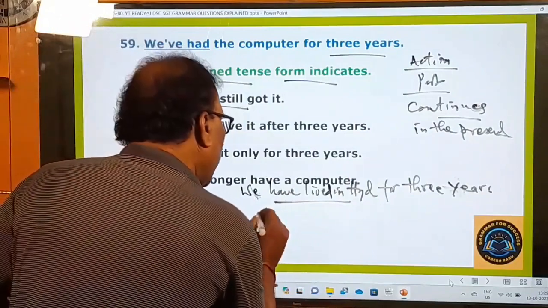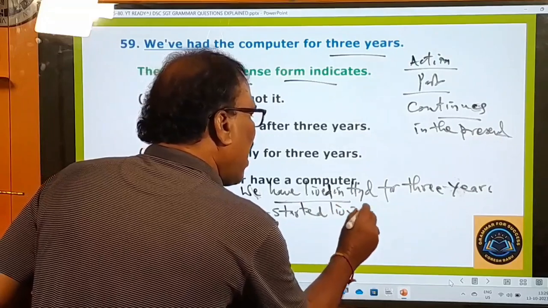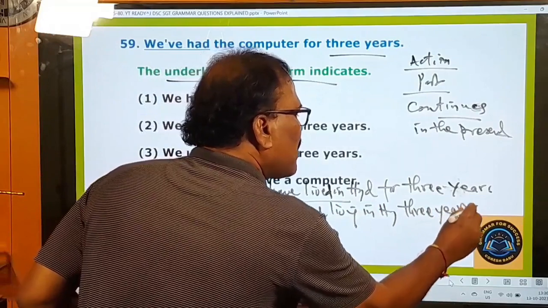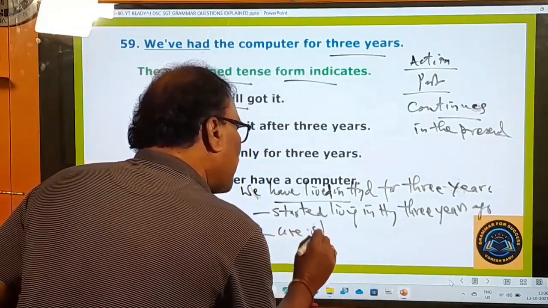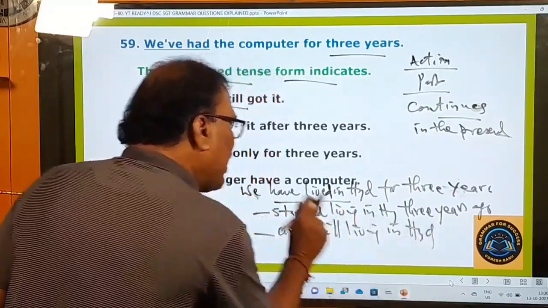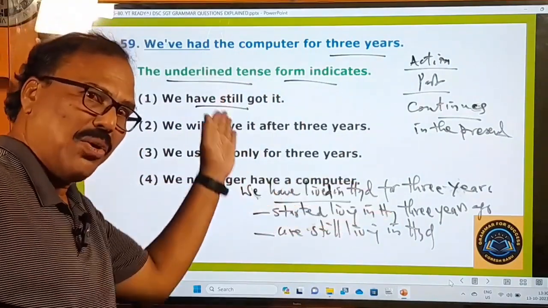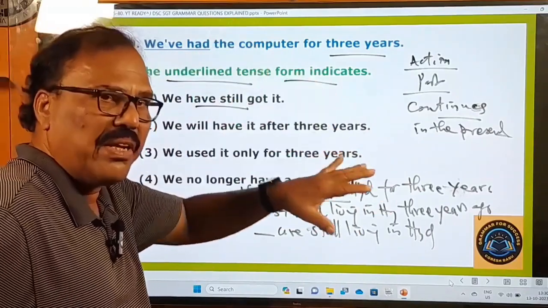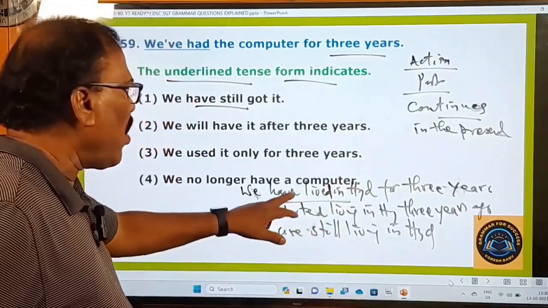We started living in Hyderabad 3 years ago, and we are still living in Hyderabad. This is the meaning it conveys. We started living in Hyderabad 3 years ago. From that day onwards, we have been living and living, and even now also we are living. That is the meaning of this sentence.